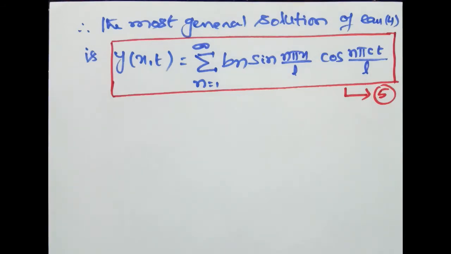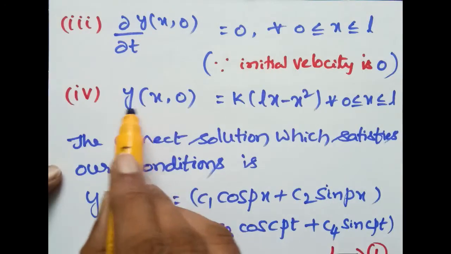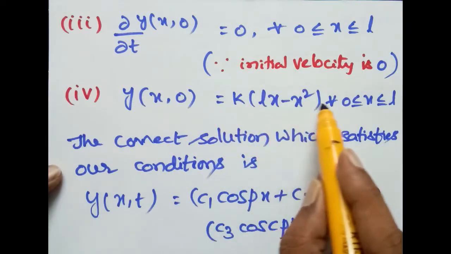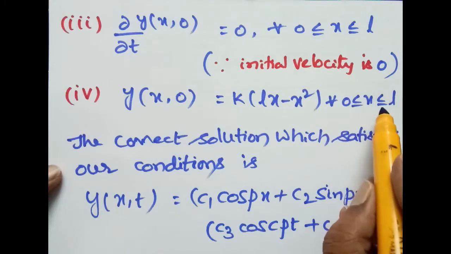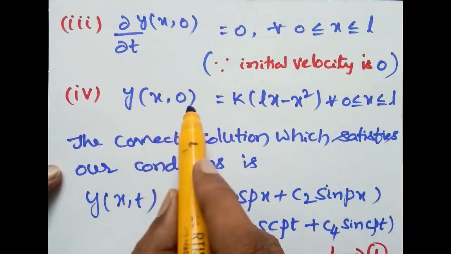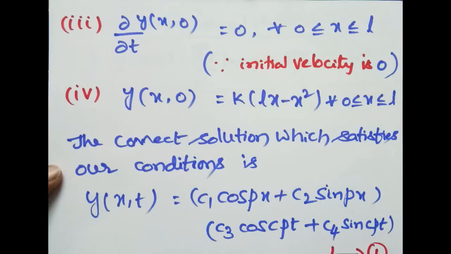Now applying the condition number 4 in equation 5, that is condition number 4: y of x comma 0 is equal to k into lx minus x square, the initial displacement in the string. Here y of x comma 0 is equal to k into lx minus x square for all 0 less than or equal to x less than or equal to l. Therefore put t equal to 0 in equation number 5.